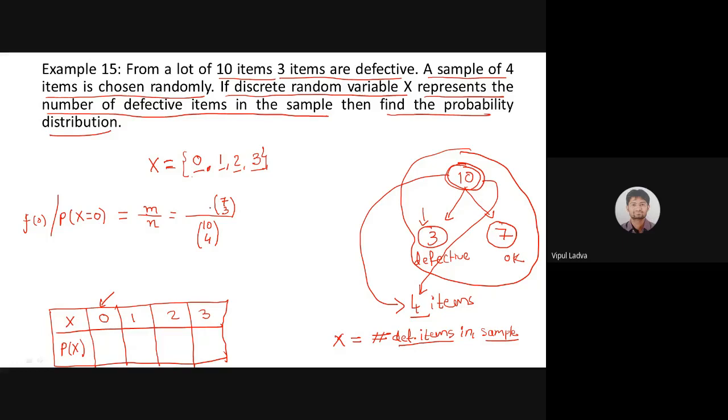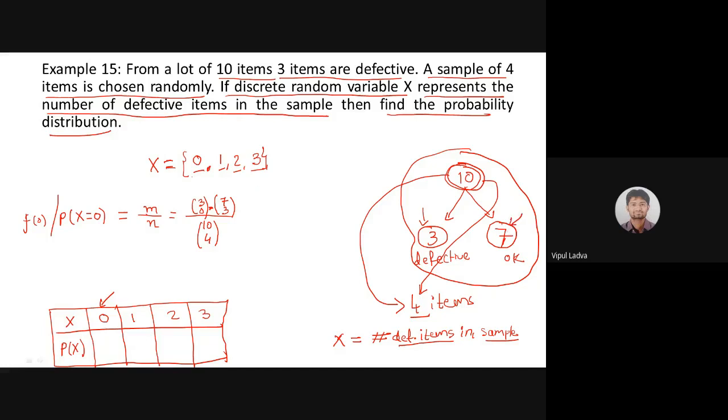So even if I don't write it, it will work; otherwise you can also write it like this: 3C0 into 7C3. We need to use multiplication. Take care. Why? Because we are saying it like that. Nothing from this lot should come, and from this lot three items must come. And 3 items must be from this lot.